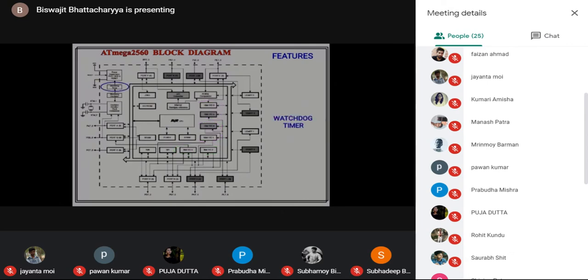Next is the watchdog timer. What is a watchdog timer? It's a special type of timer. One watchdog timer is available in this microcontroller, which is not available in many microcontrollers. The watchdog timer needs to be reset within a particular interval. If we don't reset it, it will reach the final count. Once it reaches the final count, either some alarm will be annunciated, or a system reset or system shutdown will take place, or some new program will start.